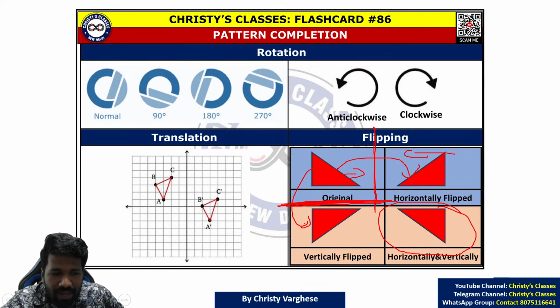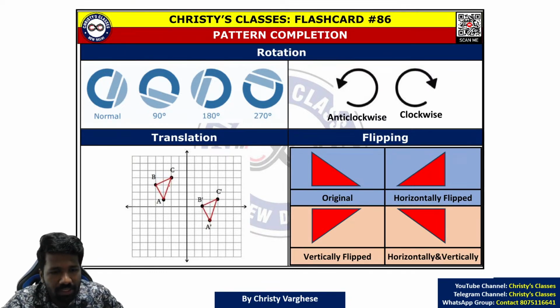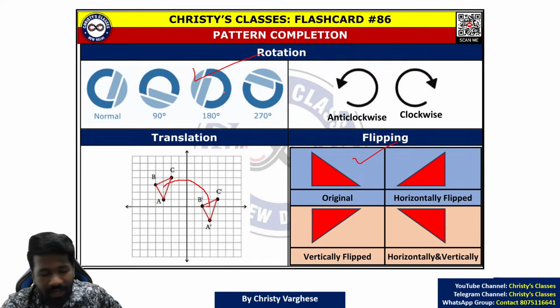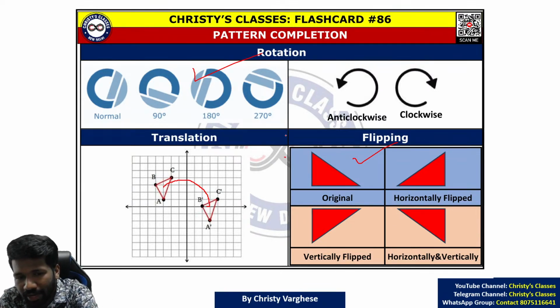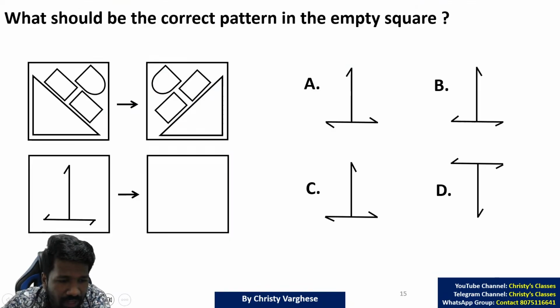Third operation is translation. Translation only means taking an object from one place to another, or moving an object from one place to another. That means in translation, flipping also can happen, rotation also can happen. So these three operations are a major thing. Now I will show you how these operations are added in questions so that you get more clarity. First we will do 2-3 warm-up questions. After that we will go to previous year questions.